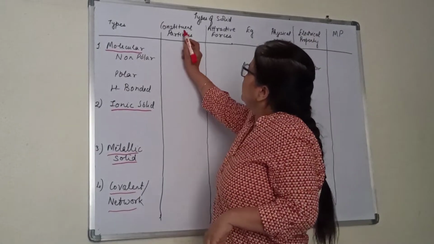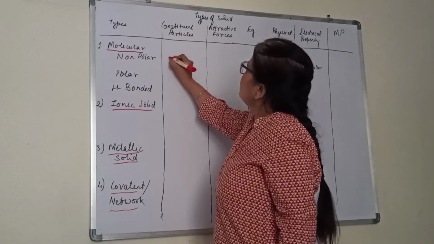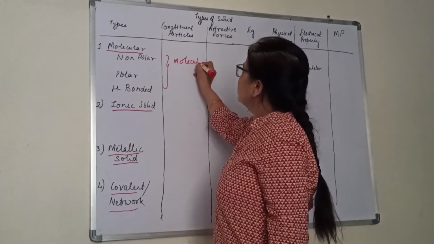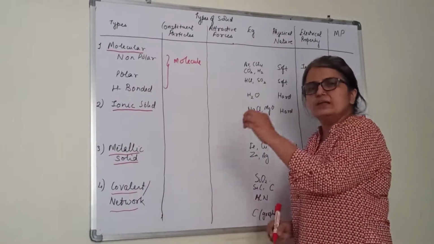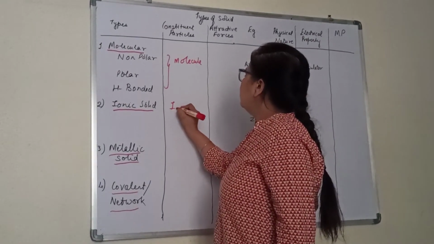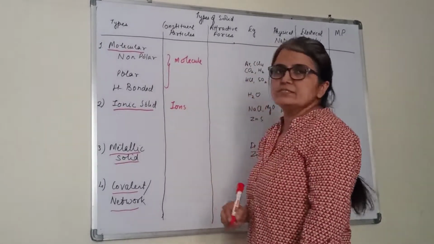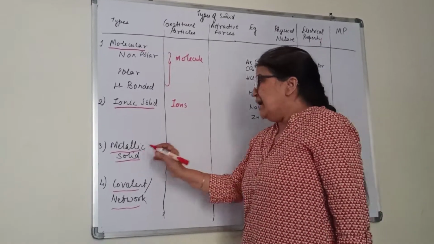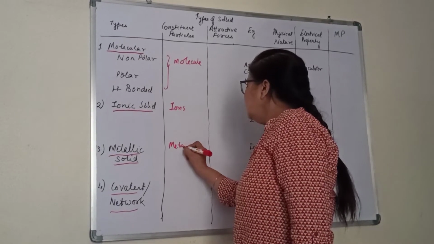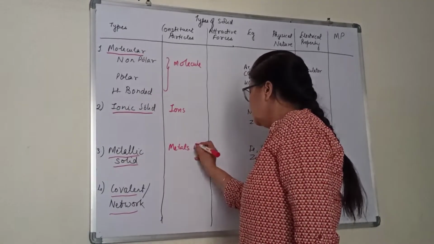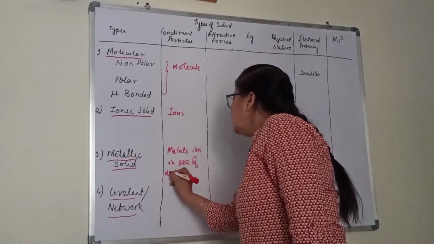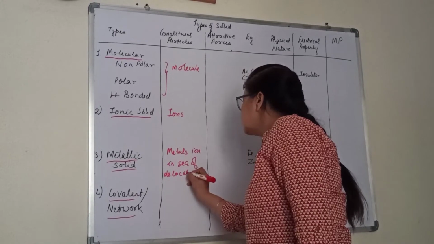For the first one, as the name says, molecular solid, the constituent particles are molecules. And in ionic solid, the constituent particles are ions. For metallic solid, the constituent particles are the metal ions in a sea of delocalized electrons. We will discuss this.